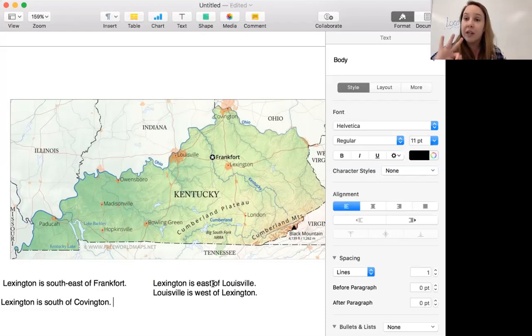Tell me 3 more examples using is direction of. So is southeast of, is south of. Choose any two cities and give me 3 examples of is blank of those cities. I'm going to give you a minute to work on that.